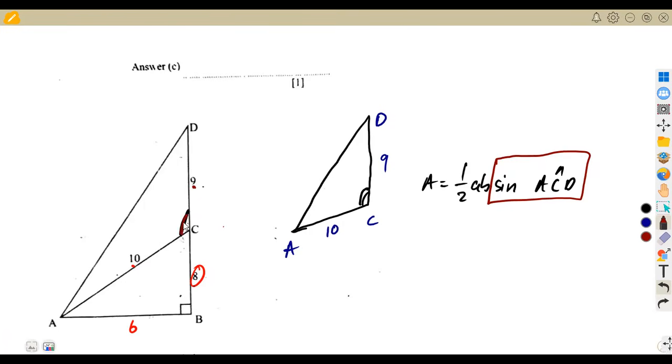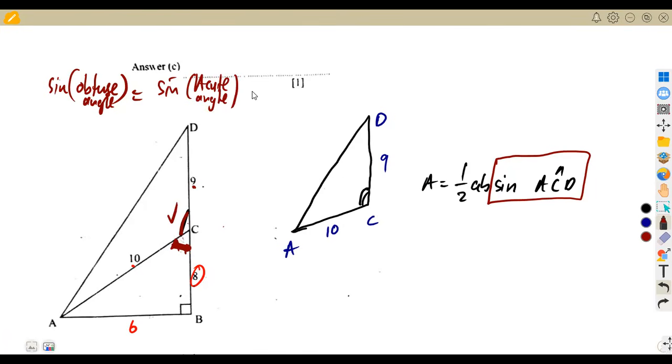So you see it's an obtuse angle, but I said in our introduction, the sine of the obtuse angle is the same as the sine of the acute angle. It is only sine which will be positive. So the sine of the angle inside the shape is the same as the sine of this angle outside, our exterior angle.